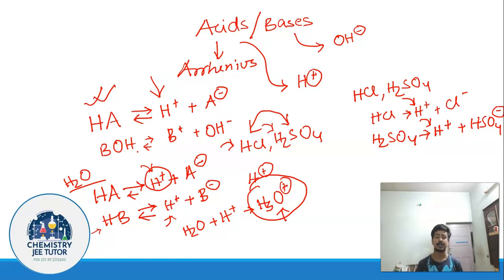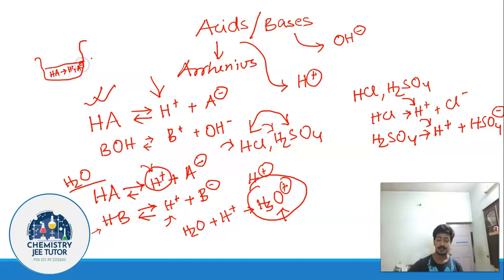So how to make a guess of that? If you understand it clearly, then HA is going to dissociate as H plus and A minus ion, and this is the equilibrium. Mind it, we are going to discuss again what equilibrium is in detail, but as of now it is sufficient to understand what the equilibrium means. That at any point of time inside the solution, you have both HA and H plus and A minus in the solution.